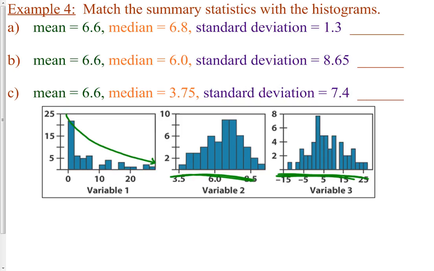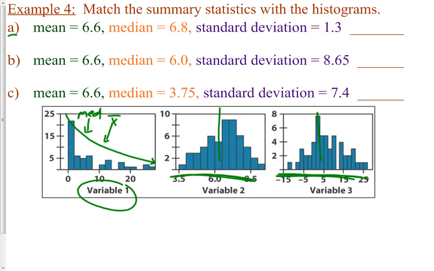So if it's skewed to the right, it's very noticeable to me then that x bar, the mean, is pulled the way of the skew, and the median isn't as affected. So on these two, the mean and the median would be very, very close to each other. It'd be difficult to tell them apart. But on variable 1 here, the mean should be significantly larger than the median.